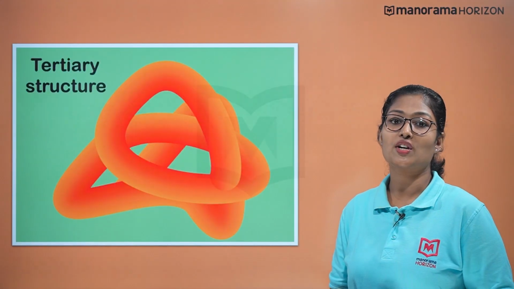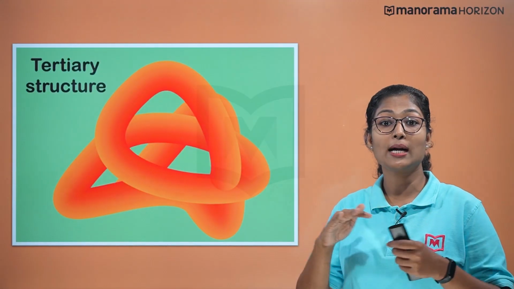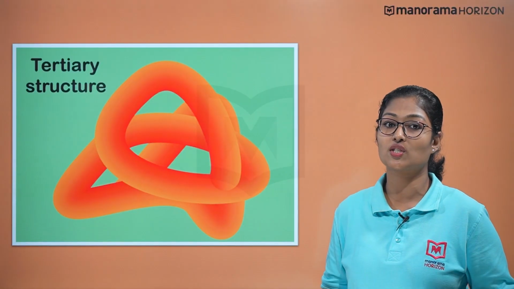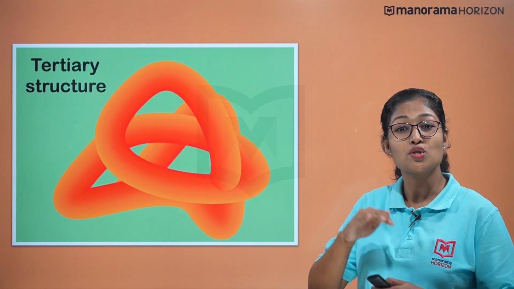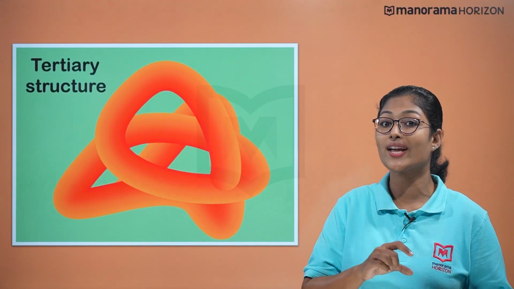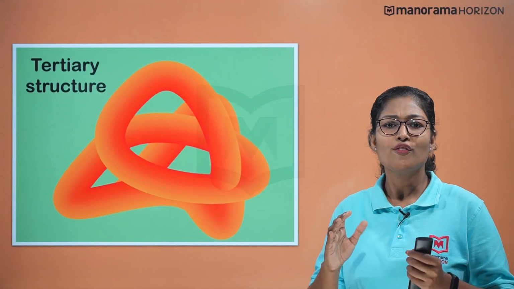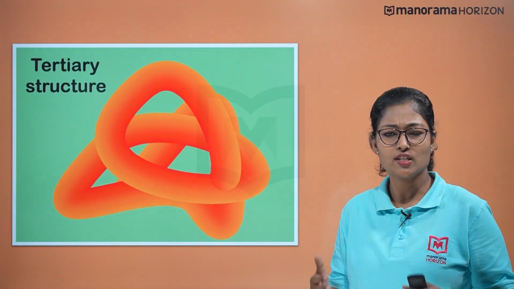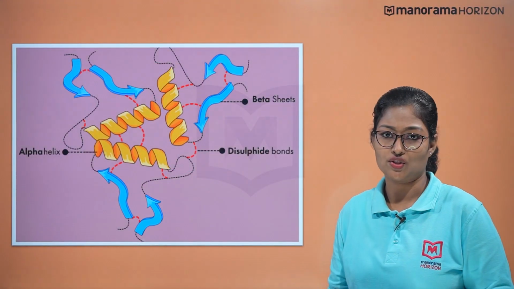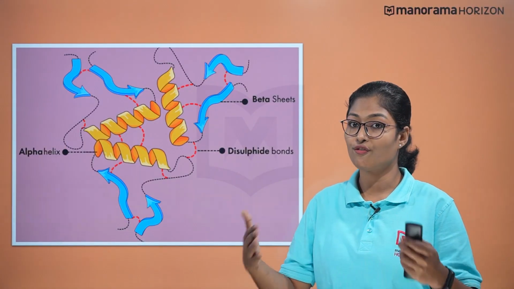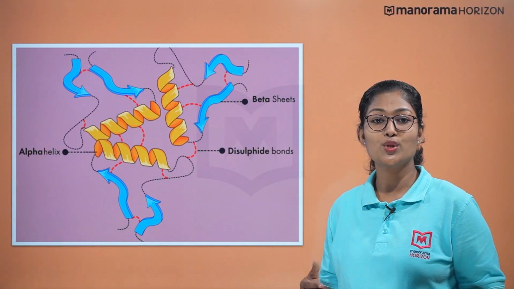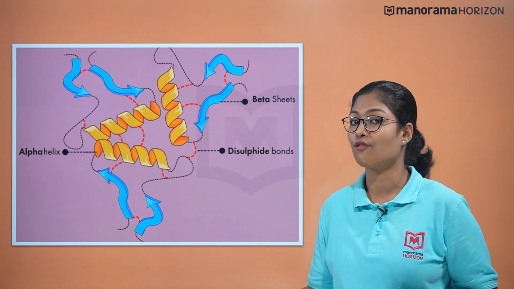The tertiary structure of protein refers to the complete three-dimensional structure of proteins. It arises due to the folding and superimposition of various secondary structures, forming a globular shape. So, how are they arranged? The globular proteins are tightly folded into spherical form. The tertiary structure is crucial for the biological activity of a protein.